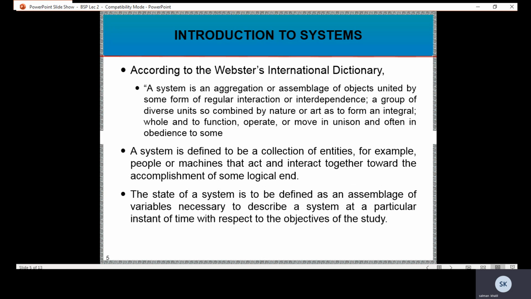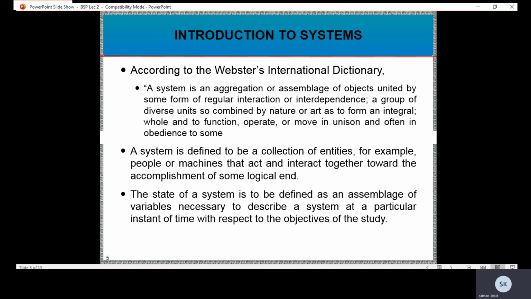Another definition of a system: a system is an aggregation or assemblage of objects united by some form of regular interaction or interdependence, a group of diverse units so combined by nature or art as to form an integral whole and to function, operate, or move in unison. A system is defined to be a collection of entities, for example, people or machines, that act and interact together toward the accomplishment of some logical end.